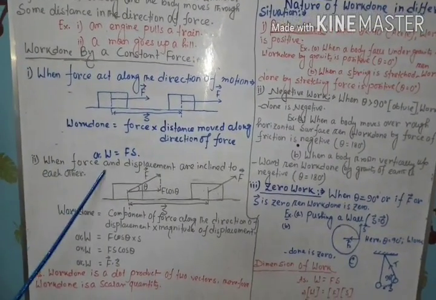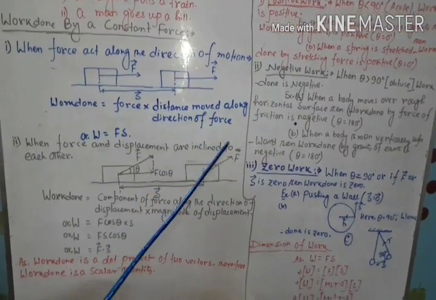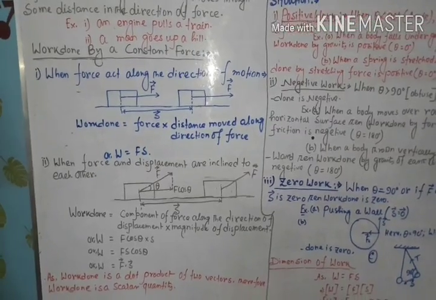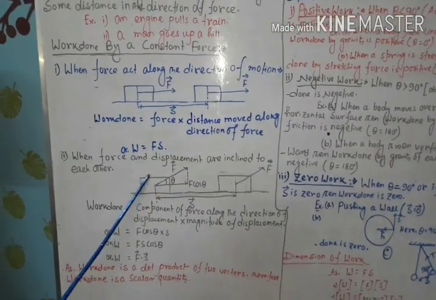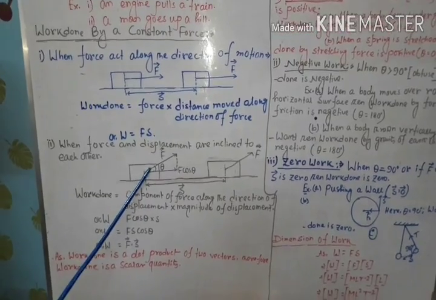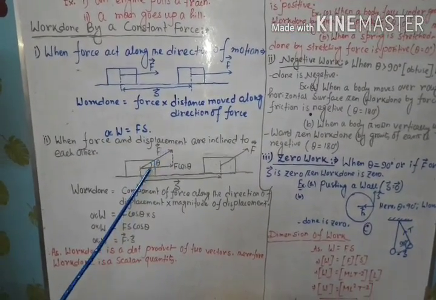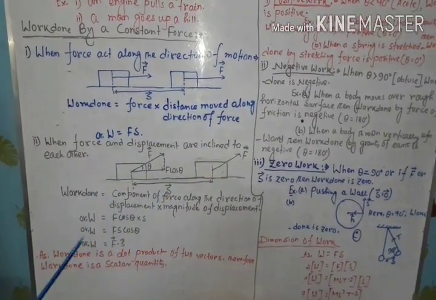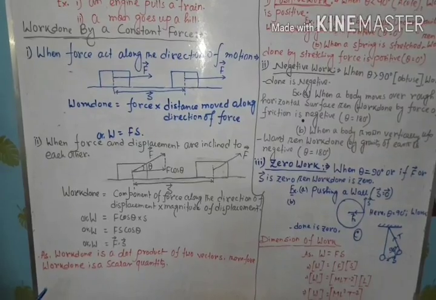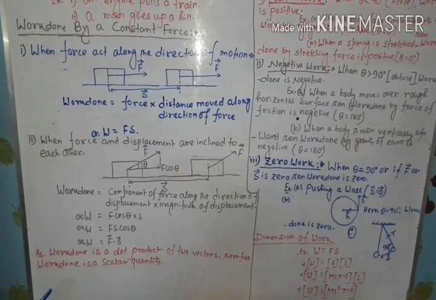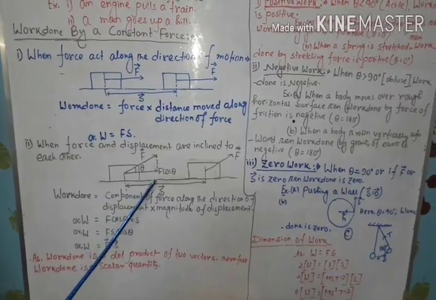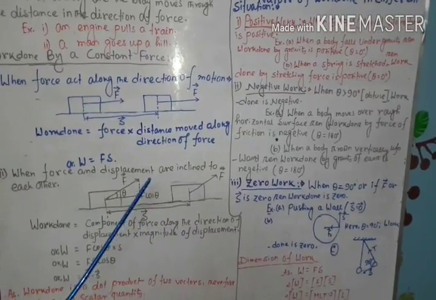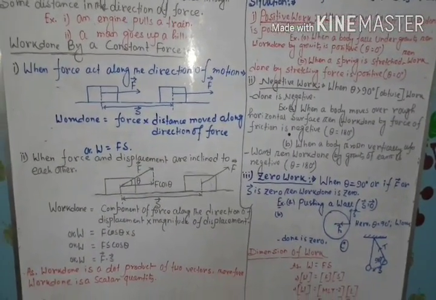Secondly, when force and displacement are inclined to each other. See the diagram. On this object, we are applying the force in this direction, but the displacement occurs in this direction. It means the force and displacement are acting on the object in two different directions. According to this figure, we consider theta to be the angle between force and displacement. Then how can you determine the amount of work done?